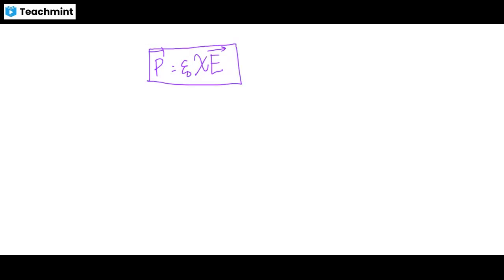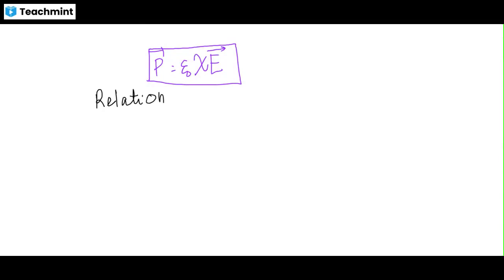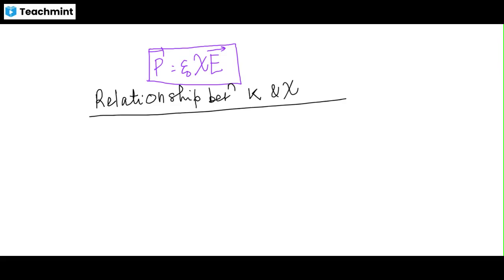Next is the relation between dielectric constant and susceptibility xi. So we know what the dielectric constant is. It is equal to E naught by E. That means this gives rise to epsilon by epsilon naught.